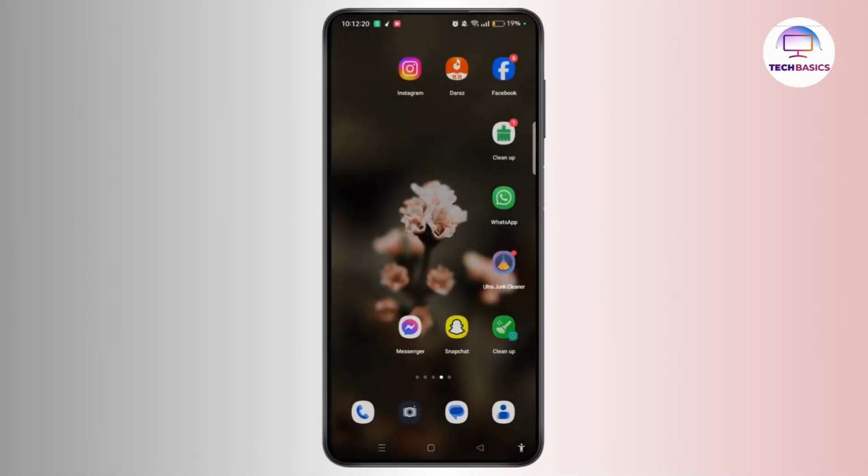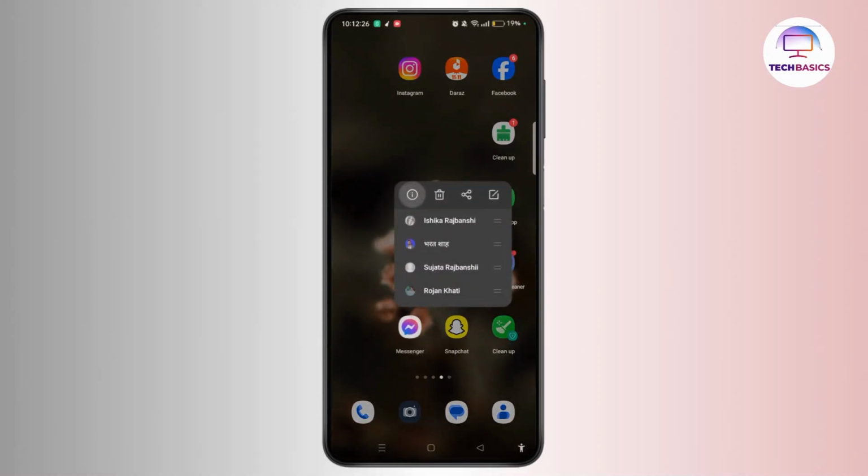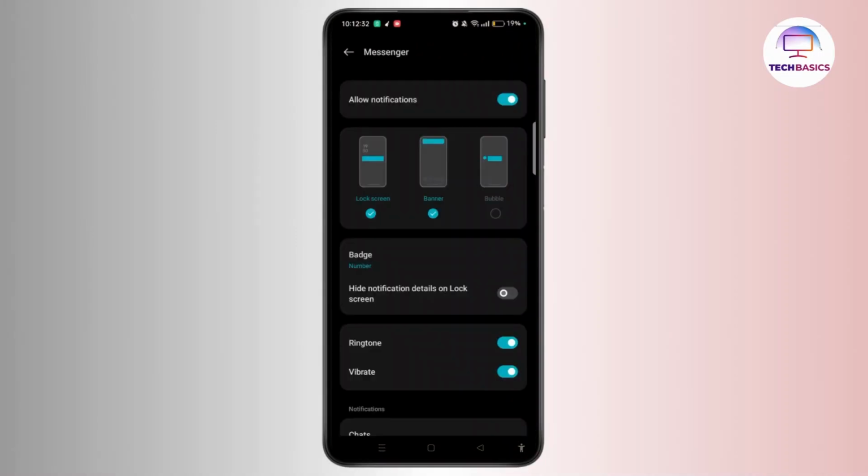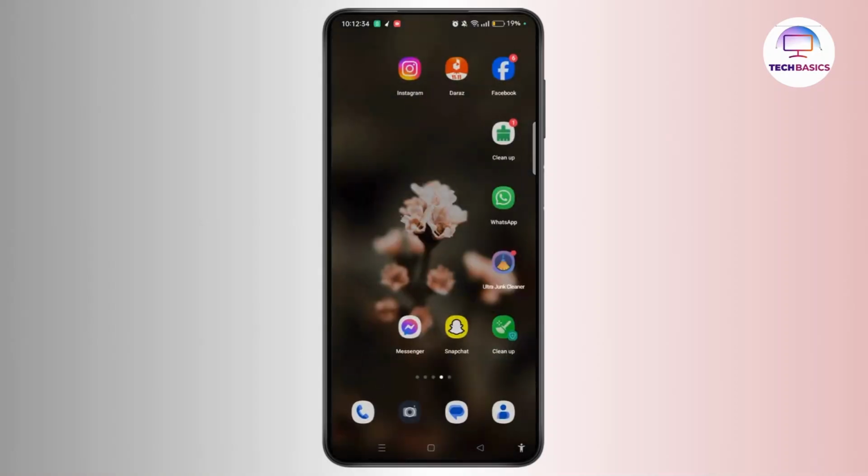After that, you need to manage the app notifications. For that, you need to tap and hold Messenger app and the eye icon. After that, select manage notification and then make sure to toggle the button on for allow notifications. Once you do that, your Messenger video call sound issues will be resolved.